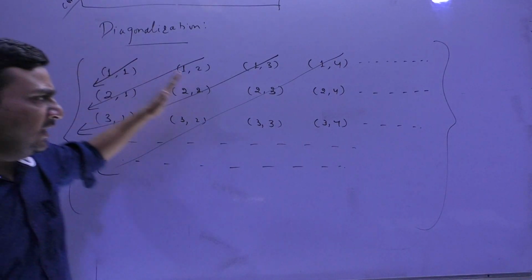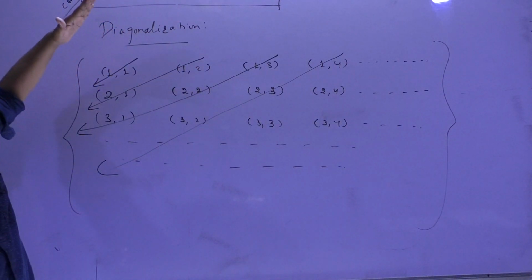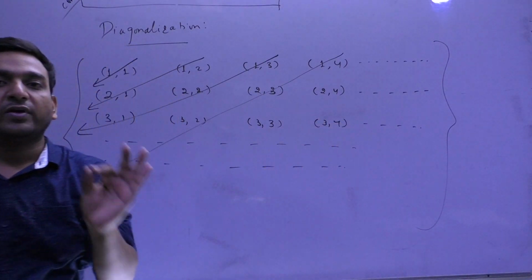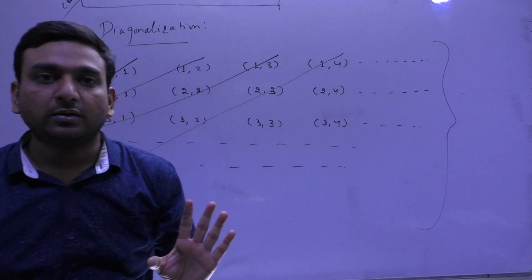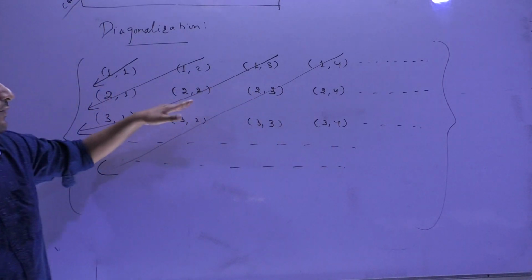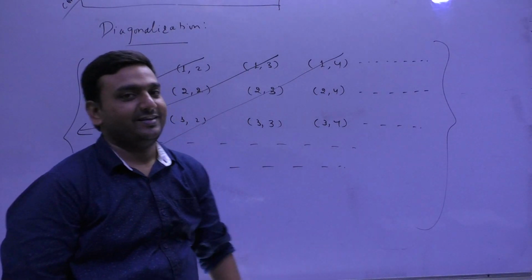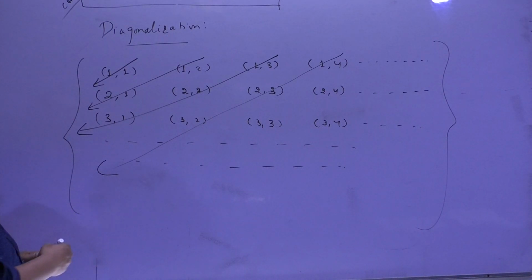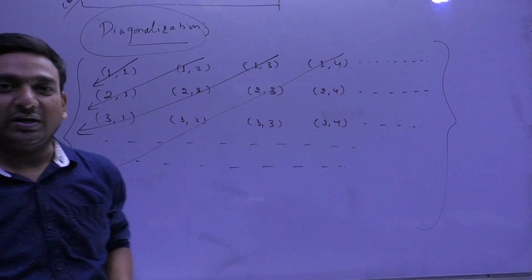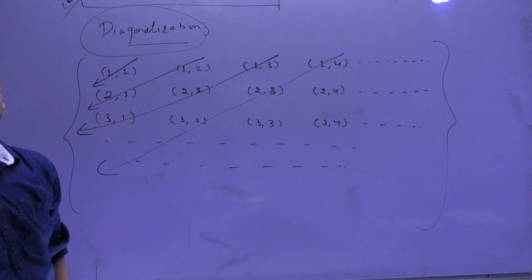If I continue this process, some people call it diagonalization, then I am on the path of denumerability. I can tell you what is the 1000th element, the fifth element, the seventh element, and so on. So this is a very beautiful concept, diagonalization. With the help of this Cartesian product kind of stuff, you can show denumerability. Getting it?